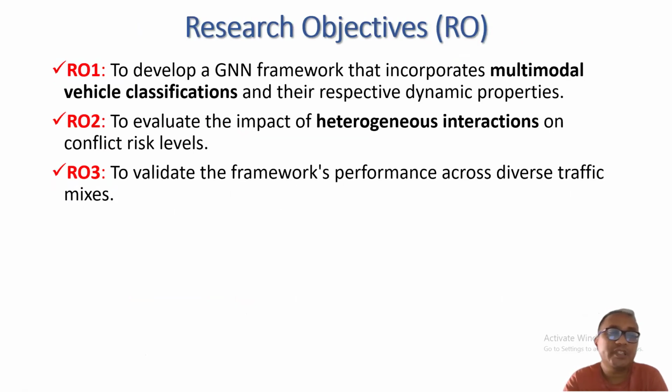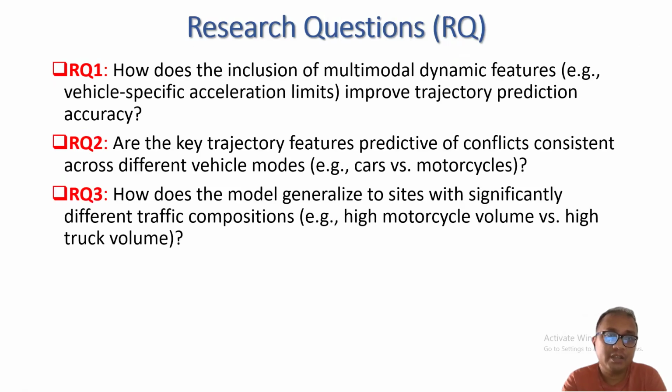I have 3 research objectives for this topic 4. Firstly, a graph neural network will be developed to incorporate multimodal vehicle classification and their dynamic properties. Research objective 2 will evaluate the impact of heterogeneous interaction on conflict risks, and research objective 3 will validate framework performance across diverse traffic mix. So what are research questions 1, 2, and 3? Research question 1 will include multimodal dynamic features, vehicle-specific acceleration limit considering these criteria.